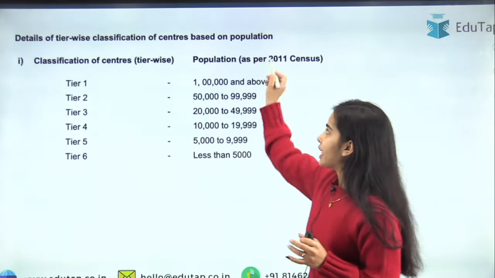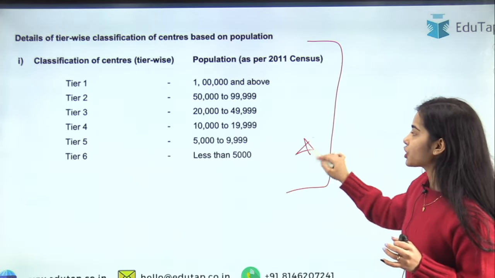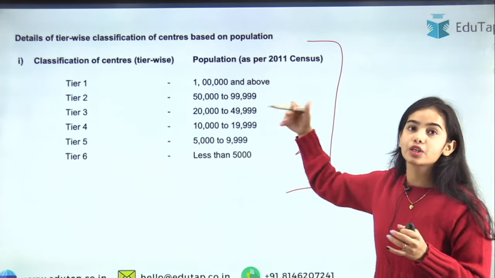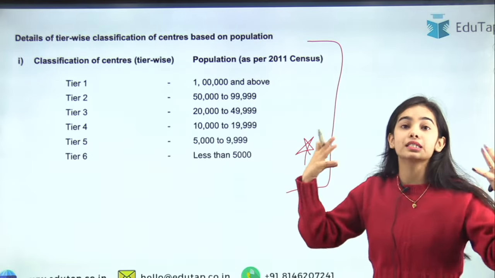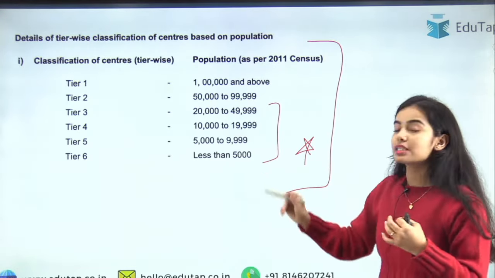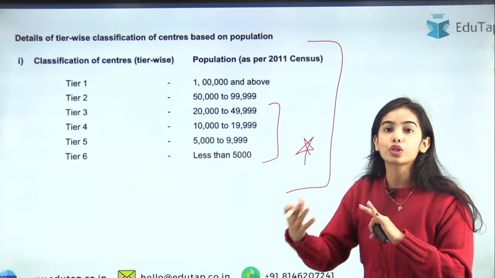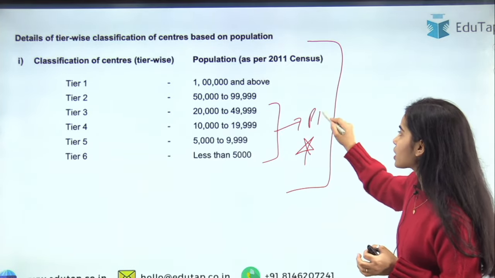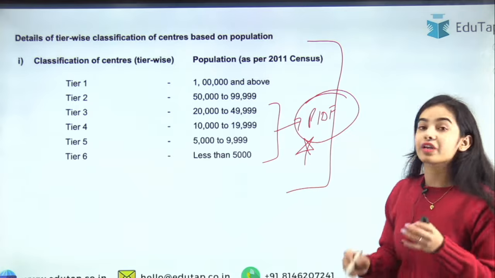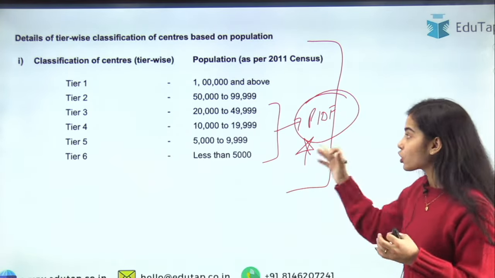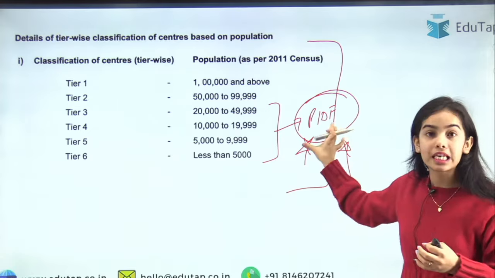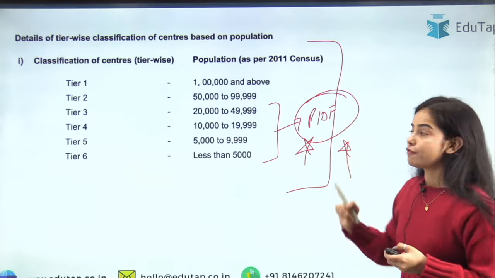Okay, so here you can see as per the population, the tiers are divided. Tier 1, tier 2, we can understand they are the metropolitan centers, or they are the big cities, the urban cities. The tier 3 to tier 6 are the semi-urban or the rural areas, where the special focus of the PIDF scheme is, where we need to provide the payments infrastructure development, and for this the RBI has created this scheme, the RBI has created this fund.